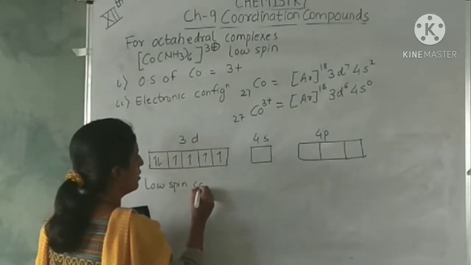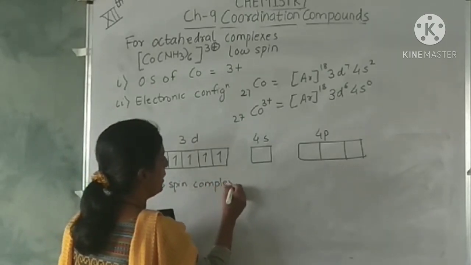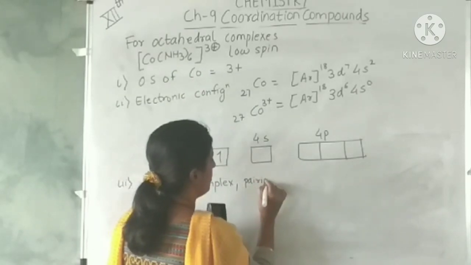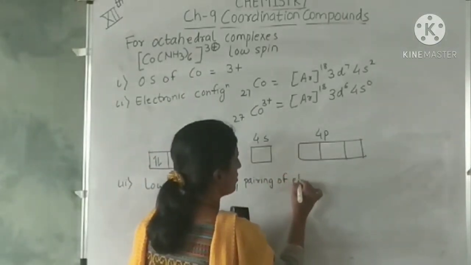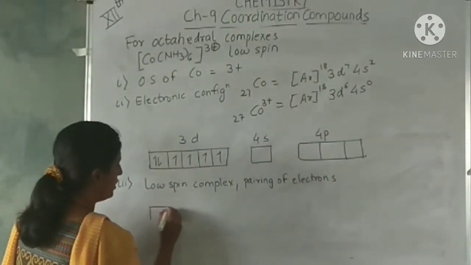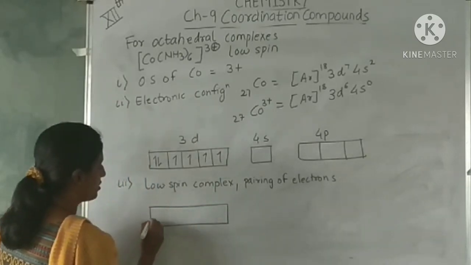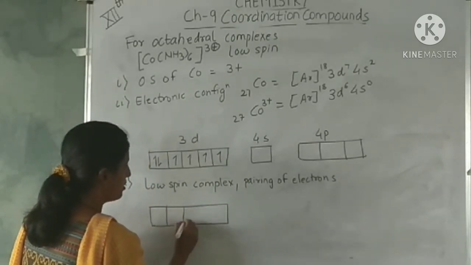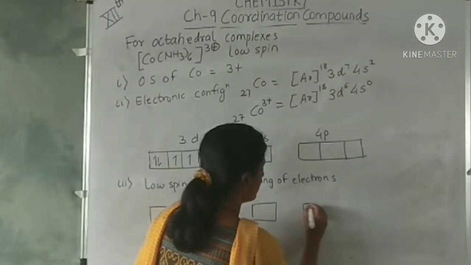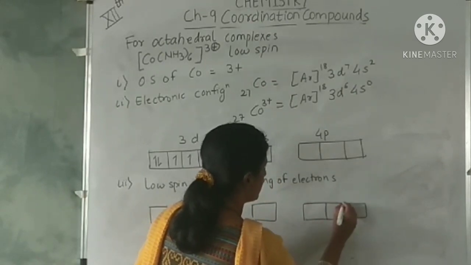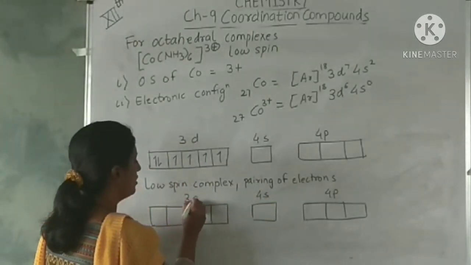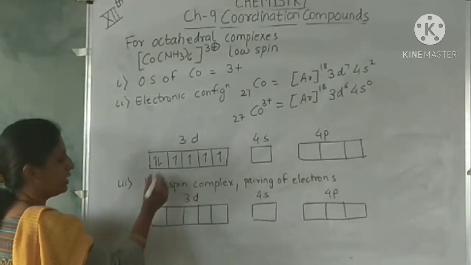Since this is a low spin complex, pairing of electrons will take place. So the electronic configuration for hybridization will be: these are 4p orbitals, these are 4s and these are 3d. Now these electrons get transferred over here.